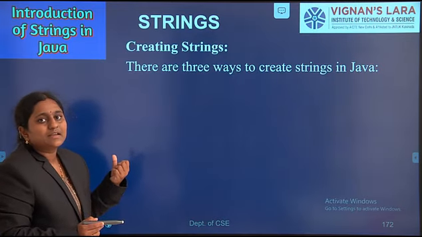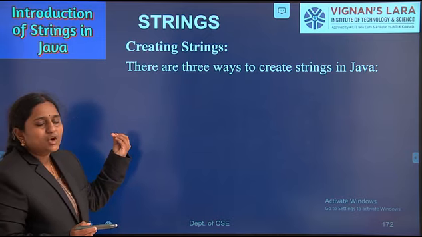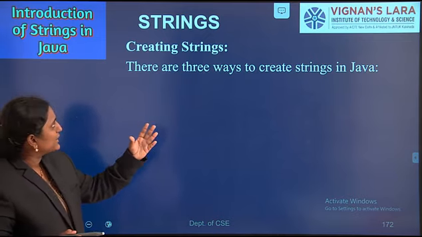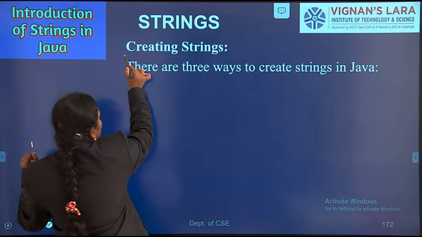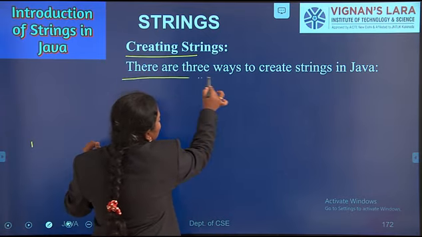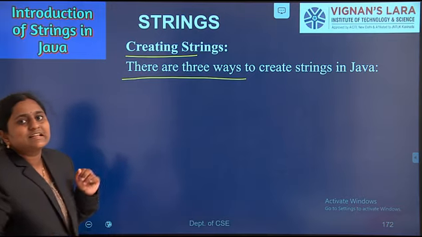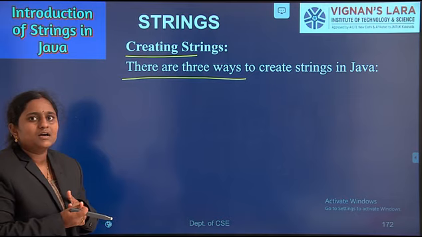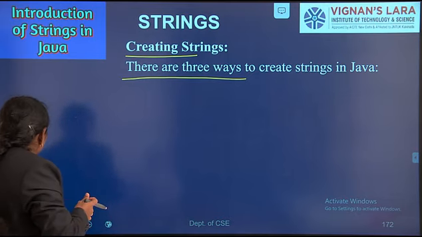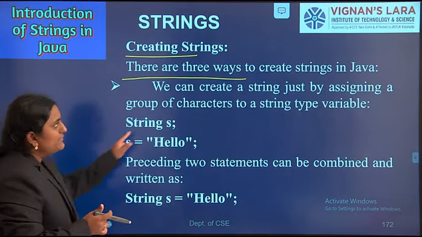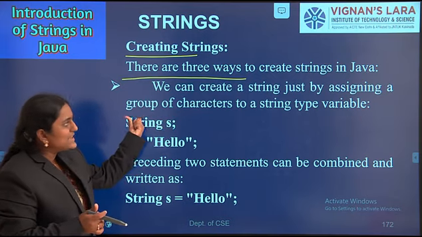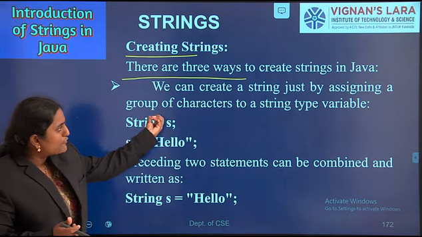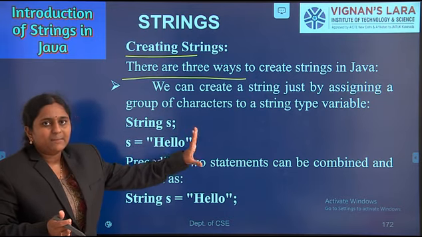Creating objects. Creating an object of the String class. String is a predefined class, and with respect to the class we can create objects. There are three ways to create strings in Java. First, we can create a string just by assigning a group of characters to a String type variable.